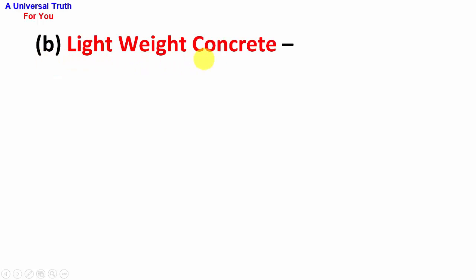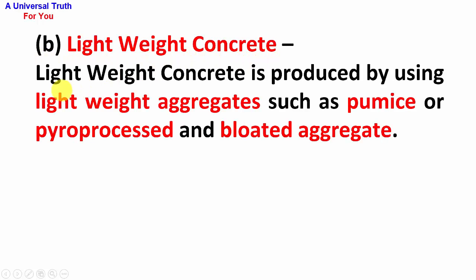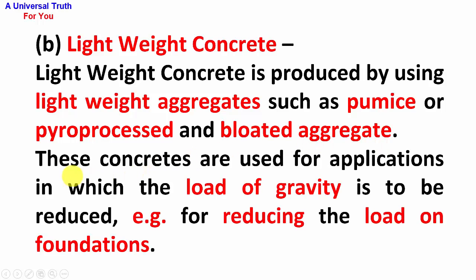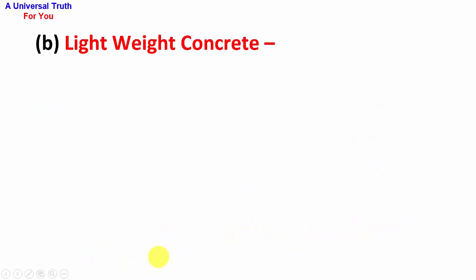B point, lightweight concrete. Lightweight concrete is produced by using lightweight aggregates such as pumice or pyroprocessed and bloated aggregate. These concretes are used for applications in which the load of gravity is to be reduced, for example, for reducing the load on foundations.